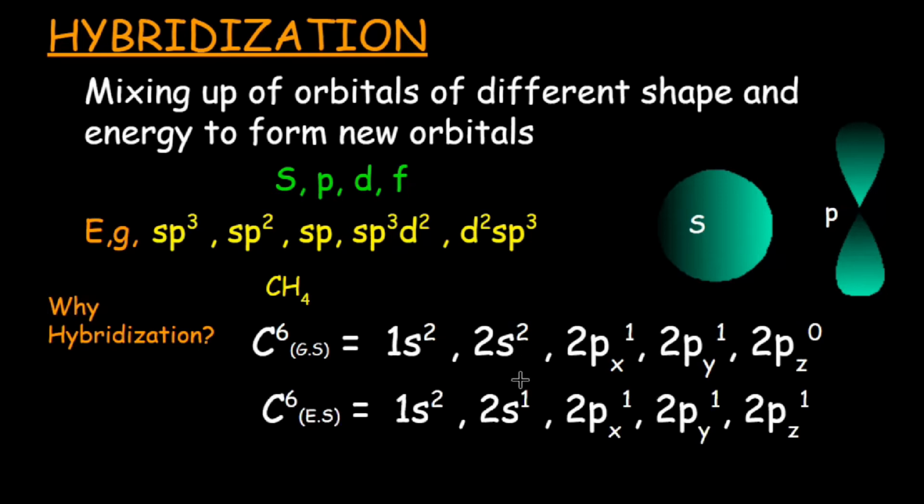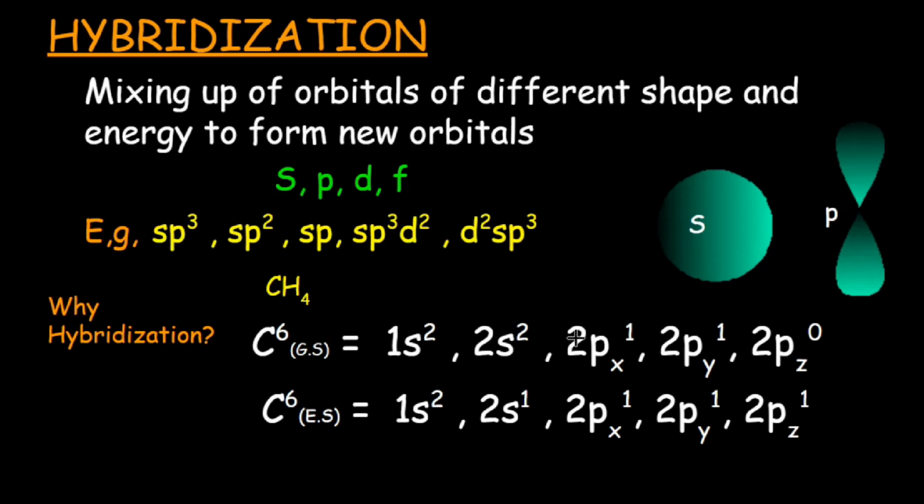Now, four unpaired electrons are available for bonding, but these four are not identical. The 3p orbitals make identical bonds, while the s orbital, due to its different shape and different extent of overlapping, forms a different bond. So we expect that three bonds of the same nature and one of a different nature should be formed. But actually in methane, all four bonds are identical. Now here comes the phenomenon of hybridization.